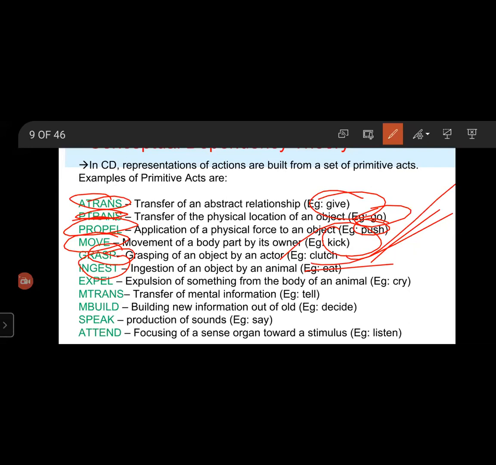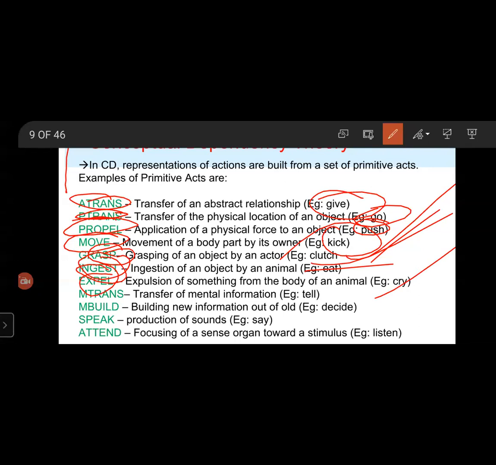These are the examples. Next, expel. Here expel means expulsion of something from the body of an animal. For example, cry, weep.